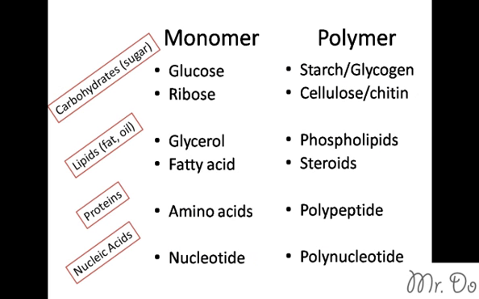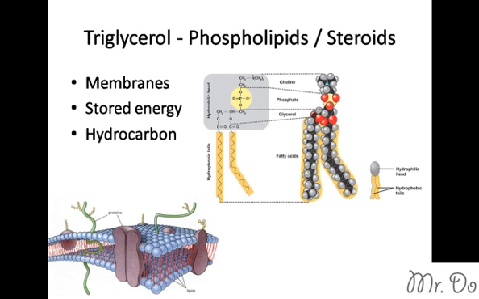Next, we're going to move on to triglycerides under lipids, which has two examples, phospholipids and steroids. The polymer for lipid is triglycerol, which is when you have fatty acids bind to a glycerol and you have three of them, that's why it's called a triglycerol. Phospholipids are found in the cell membrane. Both of these, as lipids, act as stored energy.